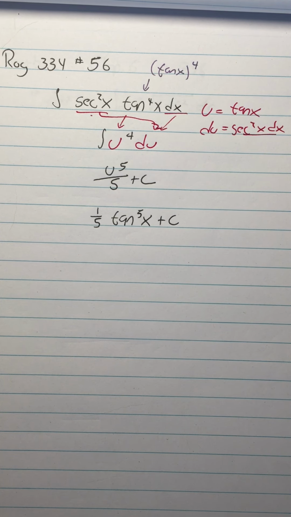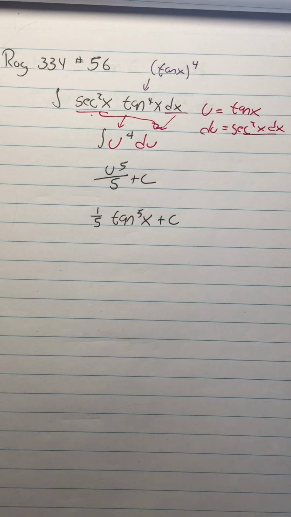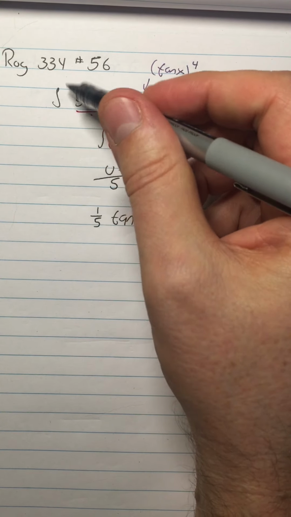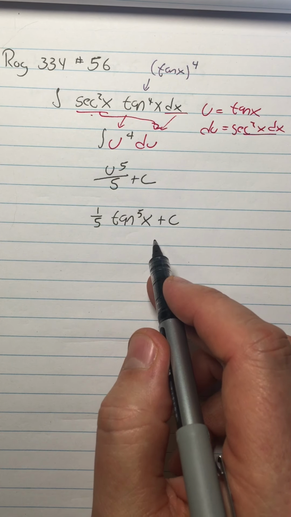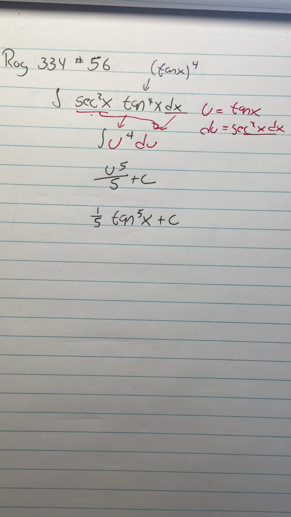Number 56. I picked the Rogowski because he has sort of a better selection of the indefinite integrals. All these are indefinite integrals because there's no limits. Our result is not a number, it's a function, and it has a plus c in it. Those are all attributes of indefinite integrals.